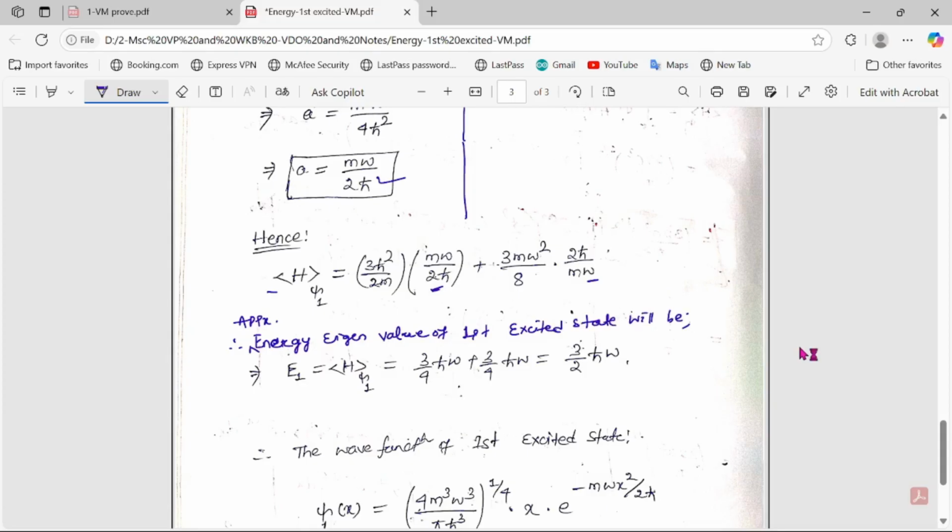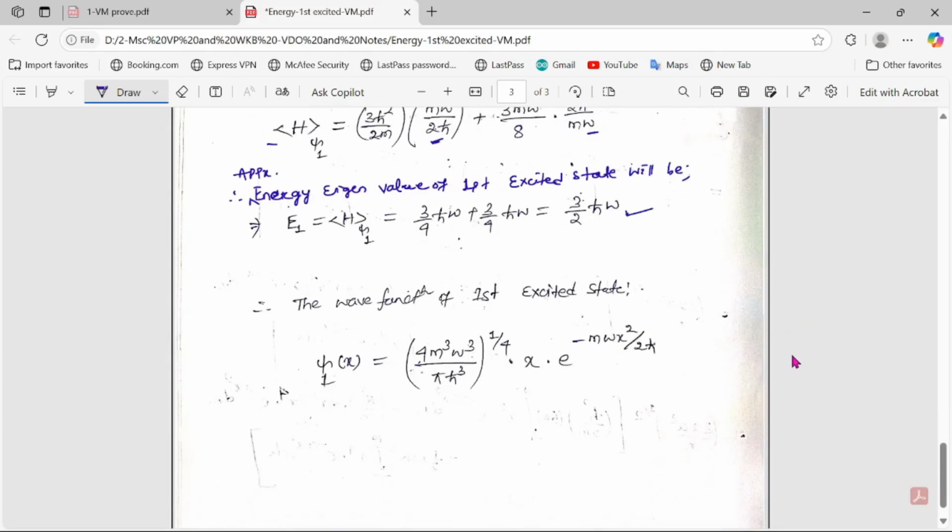You just simplify it, and you can find 3 by 2 h cut omega. Already we know this value.